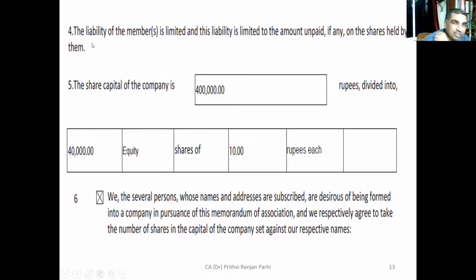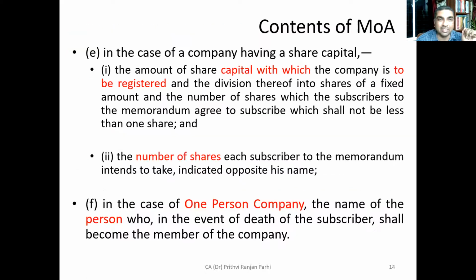Clause 4. Now you see, here it says the liability of the members is limited, and this liability is limited to the amount unpaid, if any, on the shares held by them. This is the line which is included in the e-memorandum. Then the 5th clause, as you can see, states the company's capital. That is clause 5, clause E.